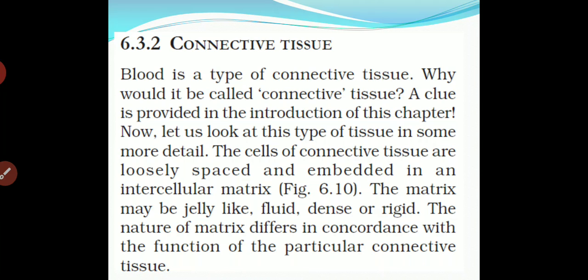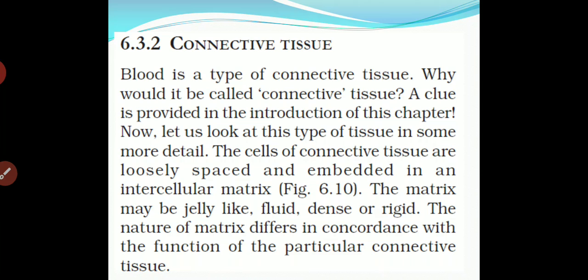Now the second is connective tissue. Blood is a type of connective tissue. Why would it be called connective tissue? A clue is provided in the introduction of this chapter. Now let us look at this type of tissue in some more detail. We know it very well. In the start we studied that blood is said to be a connective tissue because it is connecting different parts, as well as transporting oxygen, food and necessary materials to the different parts of the body.